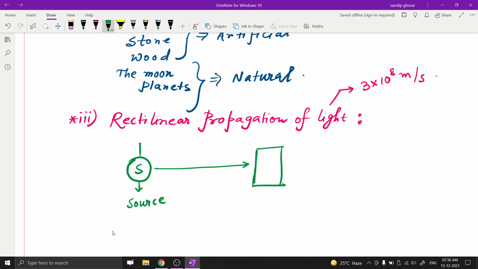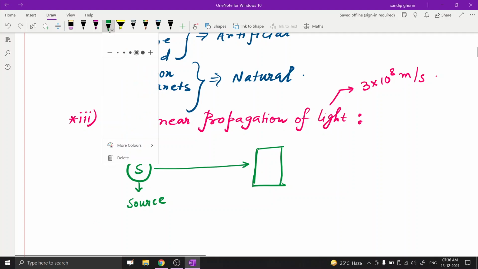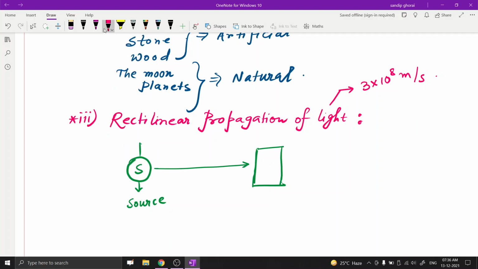So this is the fourth point: different types of body or material on the basis of the ability of light to pass through them.